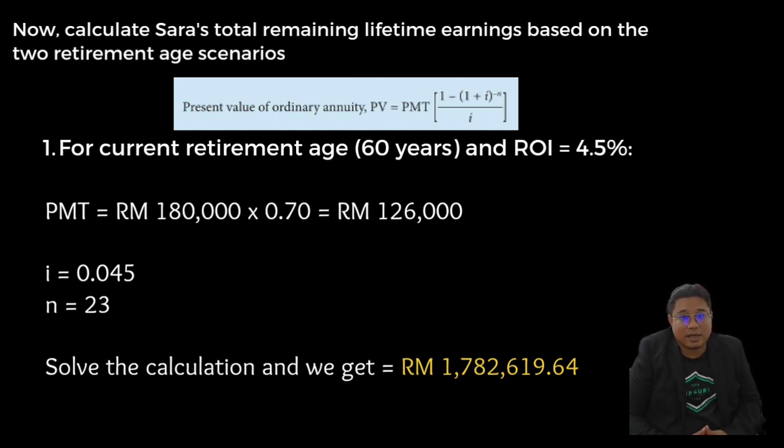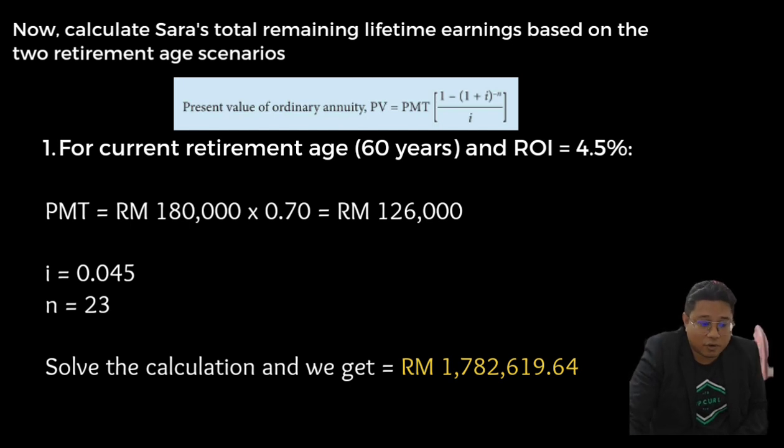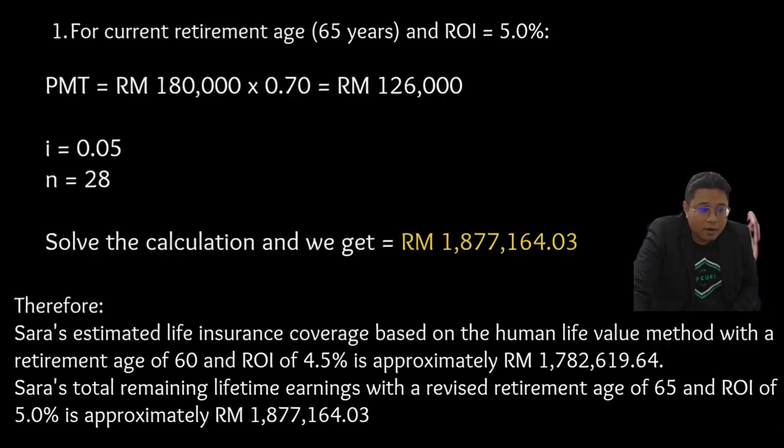2,791,091.68 ringgit. This is for 60 years. For 65 years, using the same formula, we will get RM3,346,800. Therefore, Sarah's estimated life insurance coverage based on the human life value method is approximately RM2,791,068 at 4.5% ROI.